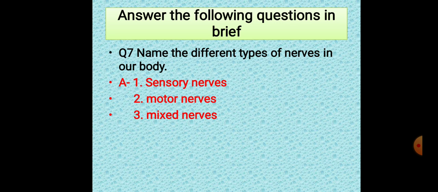And motor nerves take the message from the brain to the different parts of the body, means muscles and glands. And mixed nerves take the message in both directions, either from the sense organs to the brain, or from the brain to the sense organs.